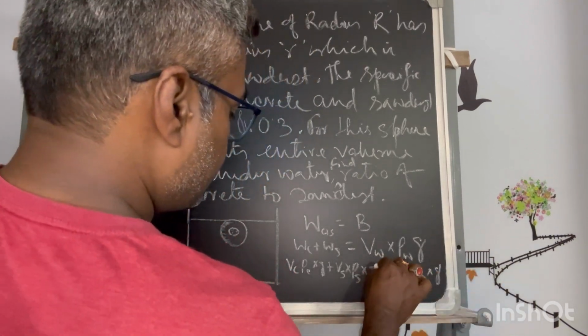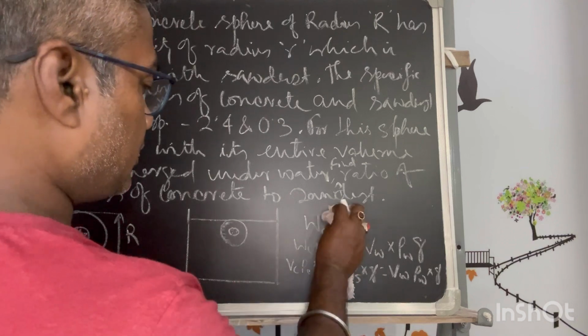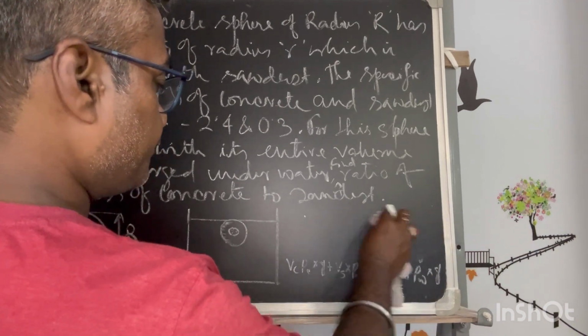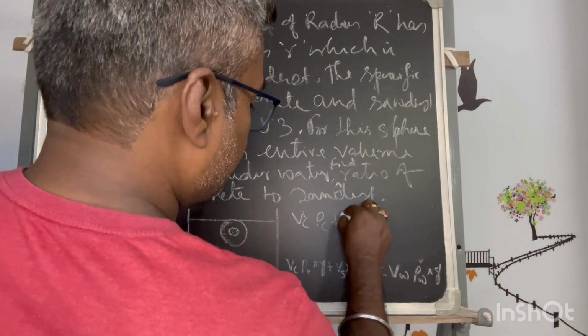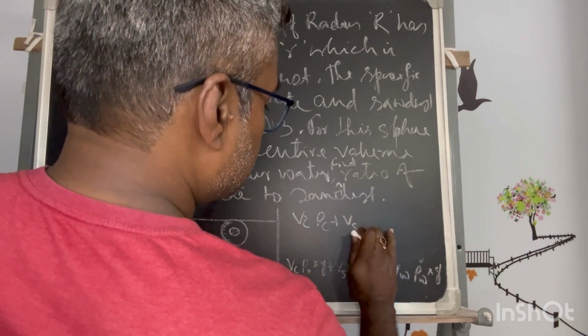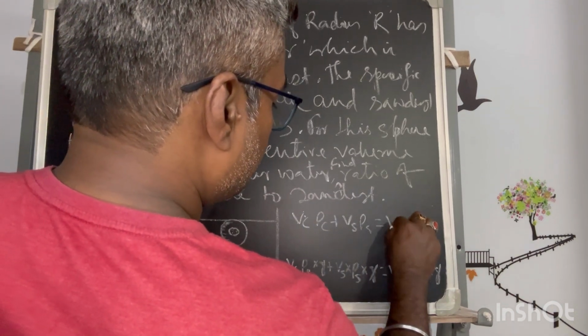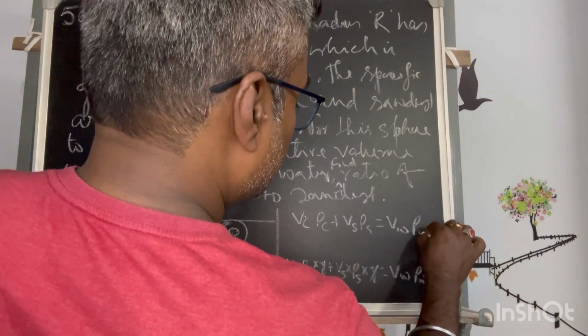So g cancels, and ultimately the equation becomes: volume of concrete times rho of concrete plus volume of sawdust times rho of sawdust is equal to volume of water times rho of water.